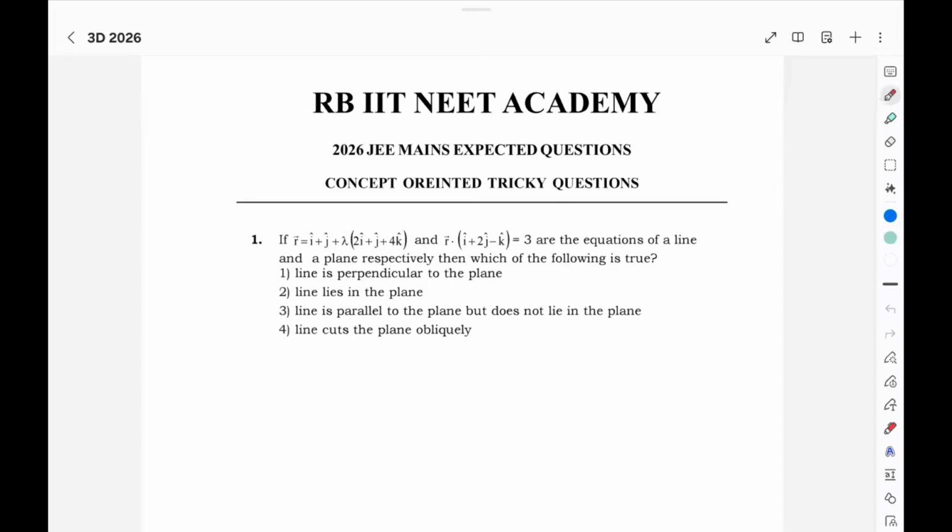Dear students, 2026 JEE Mains is just 3 days ahead. Every mark plays a vital role in deciding your rank. 3D geometry is a very important topic where you can score marks very easily.